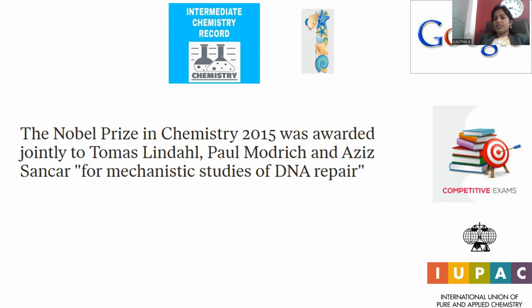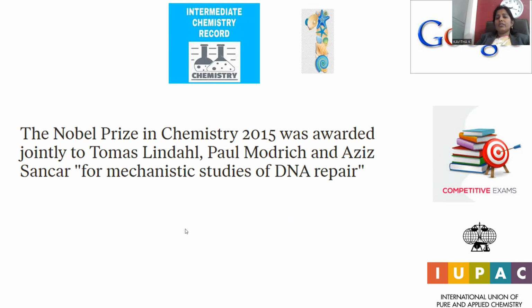By means of any mutation, or any deviation or deflection in that DNA, a genetic disorder is caused which can't be cured by any therapy. There was no way for that kind of treatment, so a new pathway was invented in this regard. DNA repair was introduced by three scientists together: Thomas Lindahl, Paul Modrich, and Aziz Sancar. So, mechanistic studies of DNA repair.